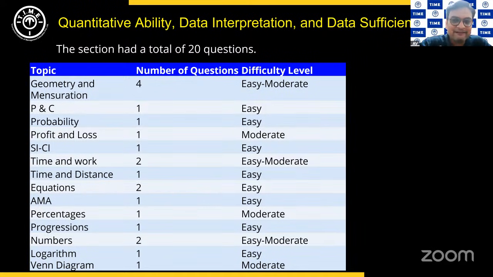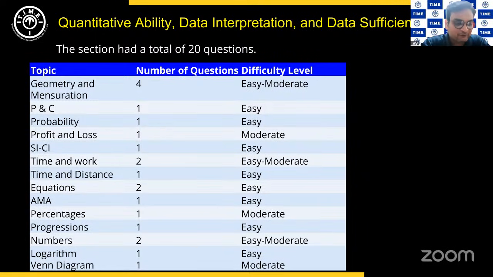Probability was a little long question. There were like four or five lines into which the question ran, but overall, once you understand it, it's not at all difficult to tackle. So I would call it easy, and on account of length, probably moderate, if you missed it. Because as sir was saying, this is a time test, not just a concept test. Whatever you do, you'll have to do it in one minute flat. That's the calculation. That's how it goes.